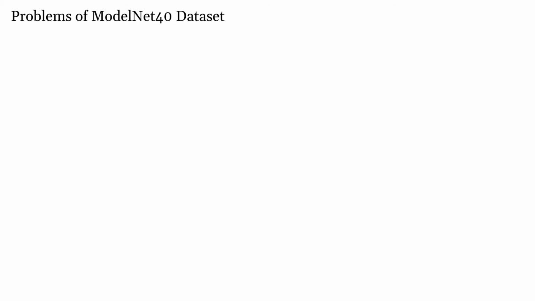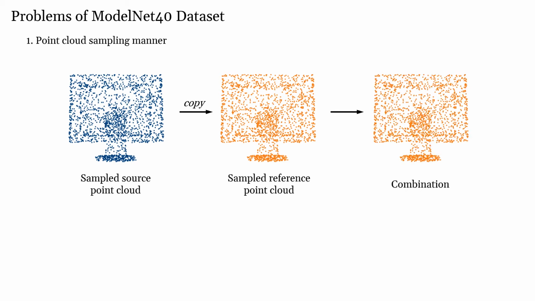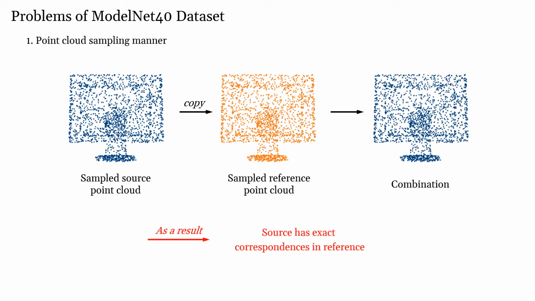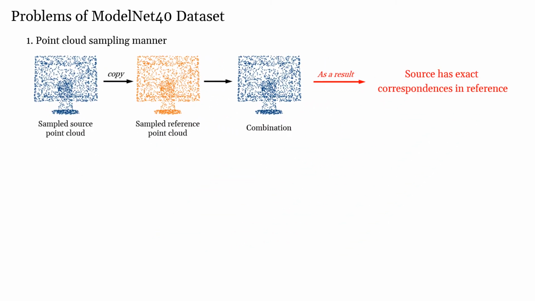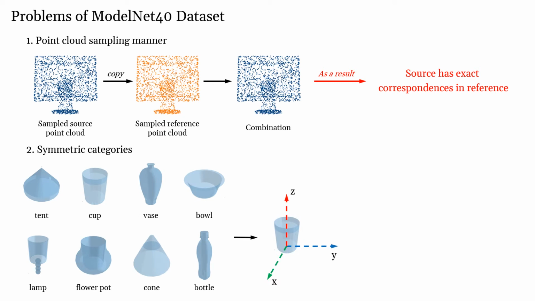Here we also find two problems associated with the ModelNet40 dataset. First is that previous methods generate the point clouds by sampling only once on their CAD models, which means points in the source have exact correspondences in the reference. Training on this data leads to an overfitting issue. Second is that there are 8 axisymmetrical categories, which means it is reasonable to obtain arbitrary angles on the z-axis.